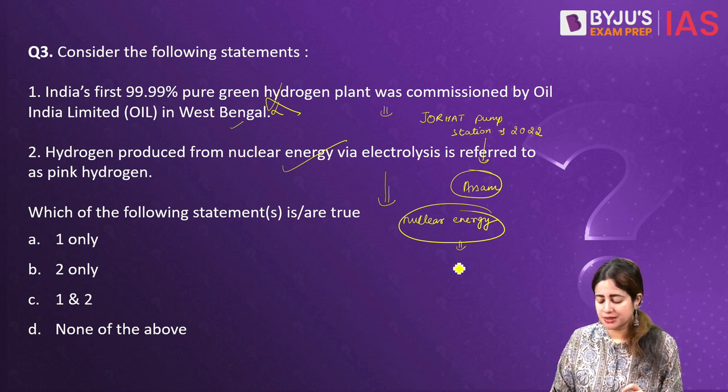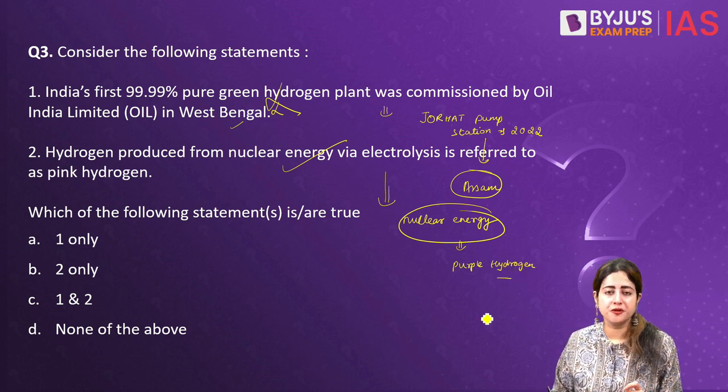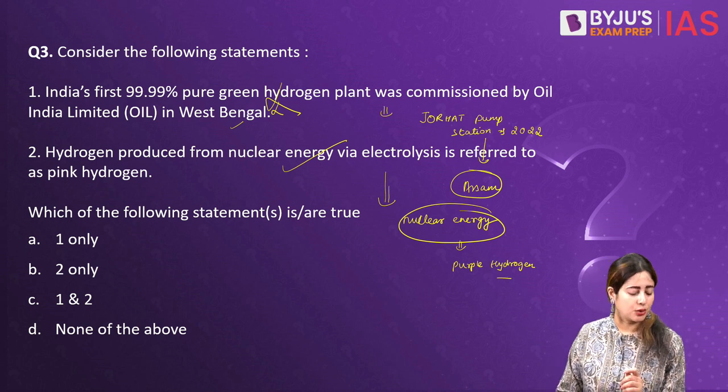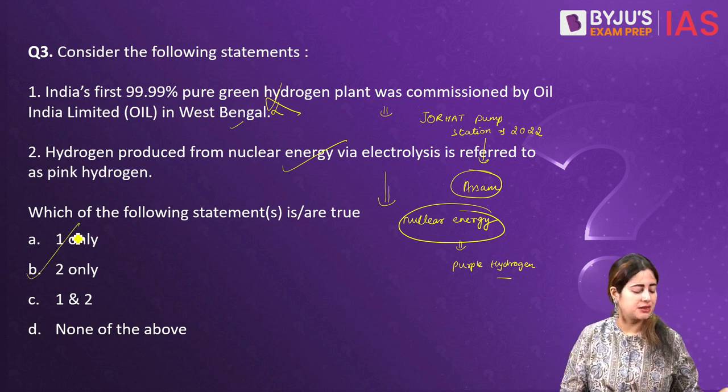Sometimes the word purple hydrogen is also used. Remember, all these are alternatives for a future, potentially very efficient, cost effective and zero carbon footprint fuel. That's why constant research is ongoing in the fields of green hydrogen and green ammonia. You must also be aware of certain characteristics of the National Green Hydrogen Mission for your exams. On that note, we can say that B will be the correct answer.